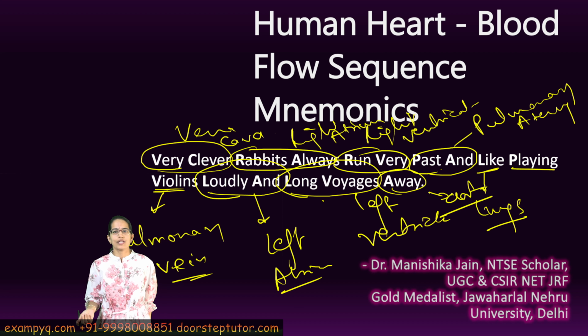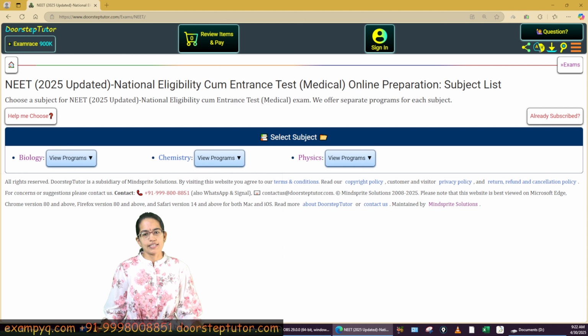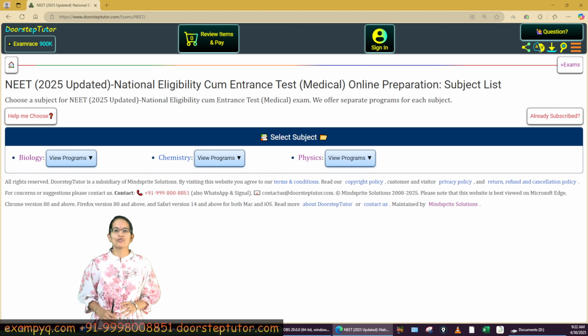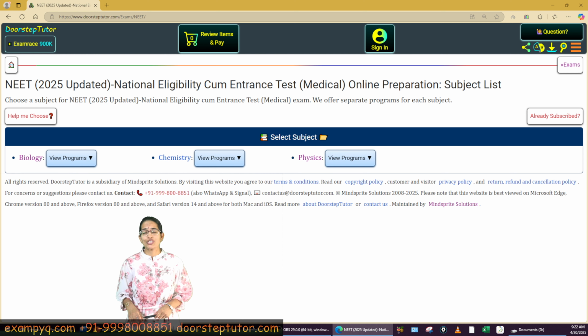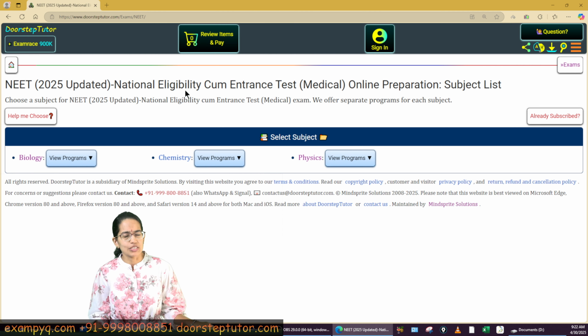Very, very important mnemonic, very, very easy to learn, and once you memorize that, there is no reason you would get confused close to the examination. Of course, this is one of the very important sections and a very scoring section in your NEET. So in the circulatory system, a lot of questions are being asked.